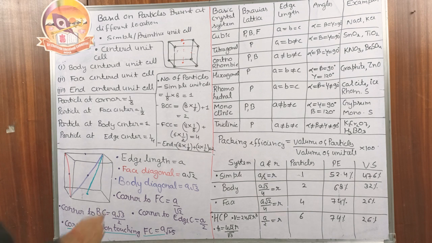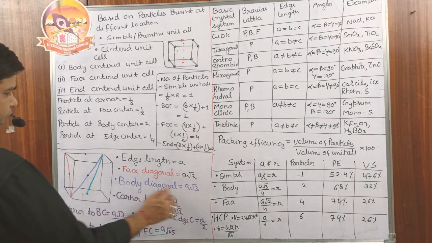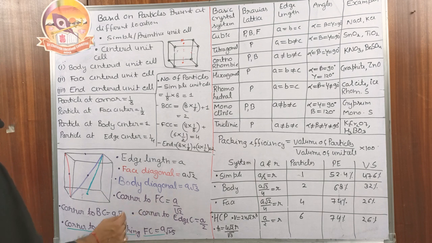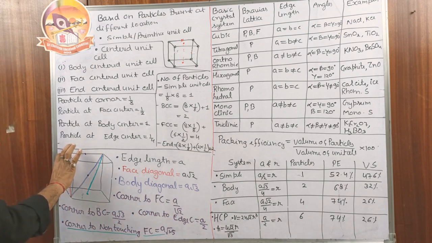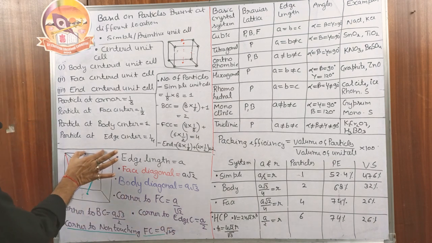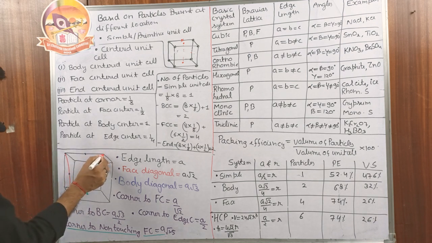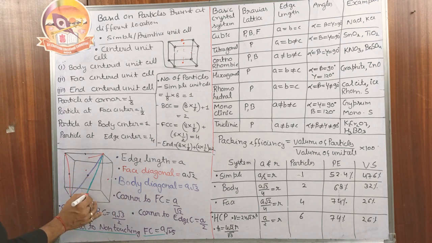Look, edge length is a, face diagonal is a root 2, body diagonal is a root 3, corner to face center is a by root 2, corner to body center is a root 3 by 2, corner to edge center is a by 2, and corner to non-touching face center: suppose this is our reference corner, then this face center is in touch, this face center is in touch, but this face center and the face center of the top plane are not in touch.